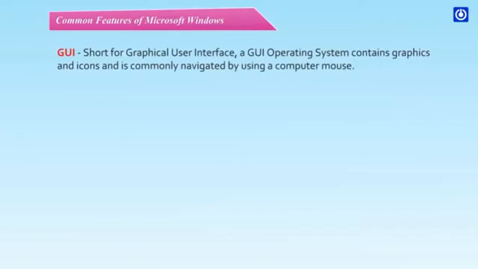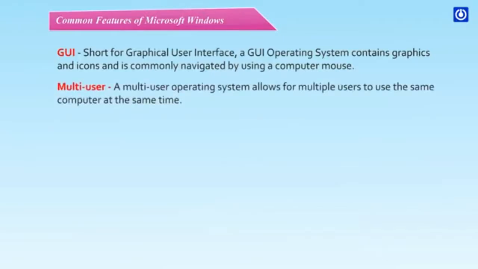Common features of Microsoft Windows. GUI. Short for Graphical User Interface. A GUI operating system contains graphics and icons and is commonly navigated by using a computer mouse.